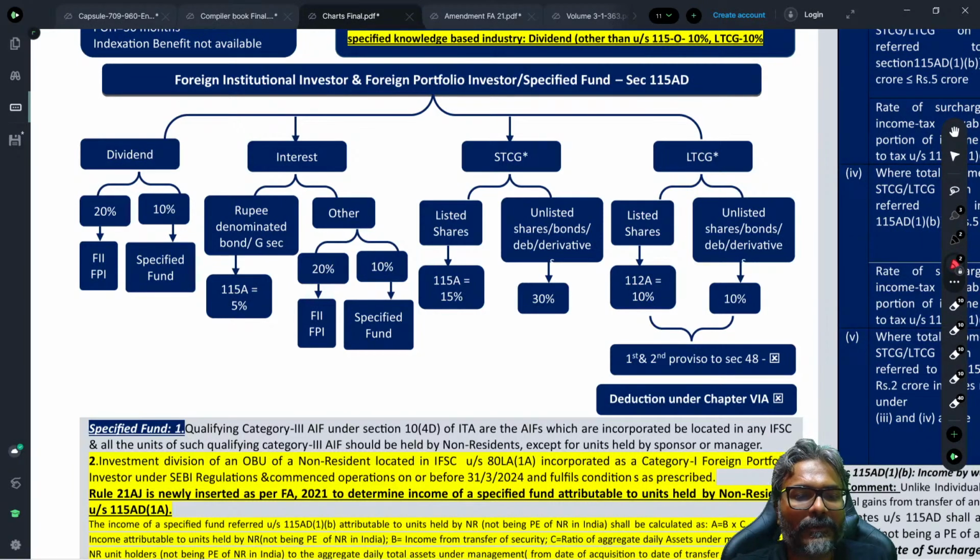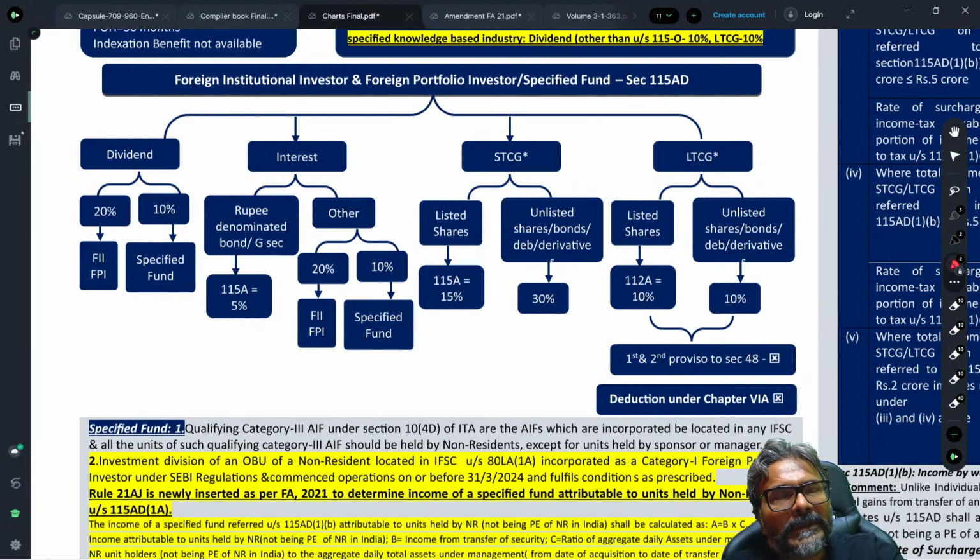So let's have a look, students, over here. Many students are saying that it is difficult to remember the FII rate. Don't worry, students, I'll simplify it for all of you. These rates, which many students think are very difficult, no, it is not.